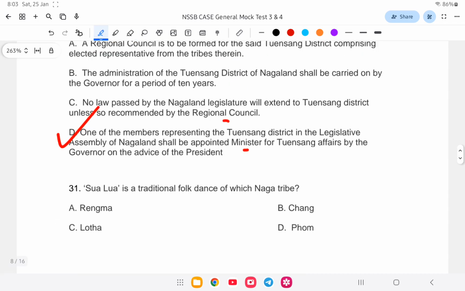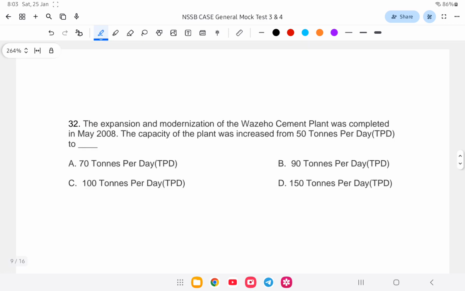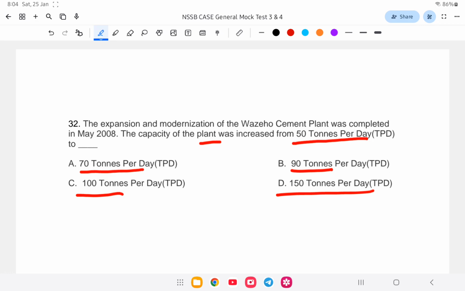Next question. Sual Lua is a traditional folk dance of which Naga tribe? Is it A. Ringma, B. Chang, C. Lotha, or D. Phom? It is the Chang tribe. Option number B is the correct answer. Next question, and the last question for today. The expansion and modernization of the Wazeho cement factory was completed in May 2008. The capacity of the plant was increased from 50 tons per day to 70 tons, 90 tons, 100 tons, or 150 tons. The answer is option number D, that is 150 tons.